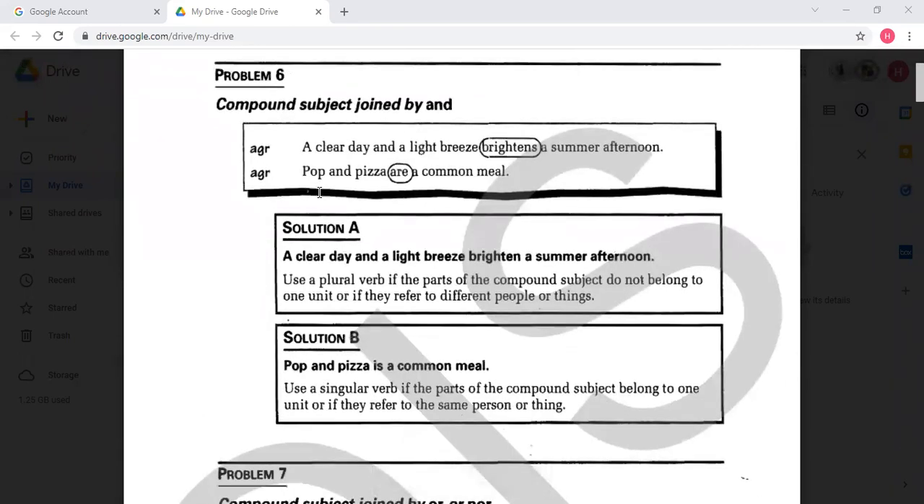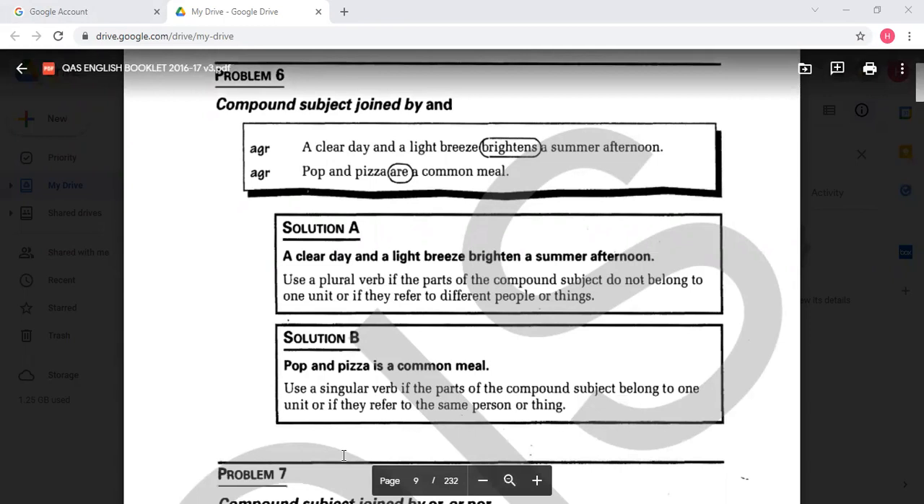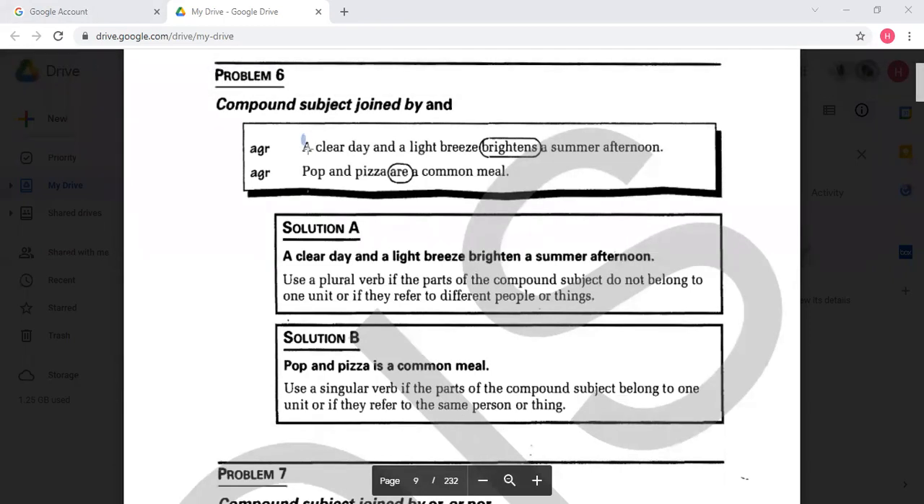Look at this. A clear day and a light breeze brighten the summer afternoon. A clear day, one clear day; a light breeze, one light breeze; 1 plus 1 equals 2. So I would say a clear day, it; a light breeze, it. The addition is giving us a plural thing, they. So I would say they brighten. A clear day and a light breeze brighten the summer afternoon.